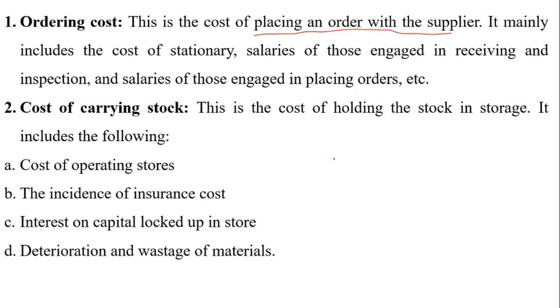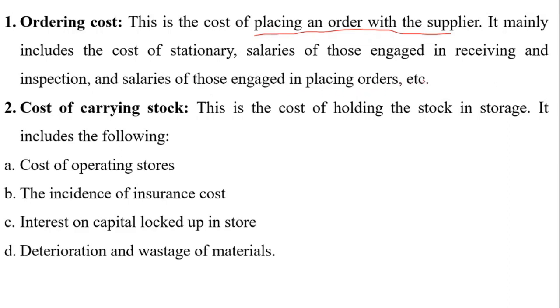This ordering cost mainly includes the cost of placing an order, cost of stationery, cost of transportation, salaries of those engaged in receiving and inspection, cost of receiving goods, cost of inspecting goods, and salaries of those who are engaged in placing orders.